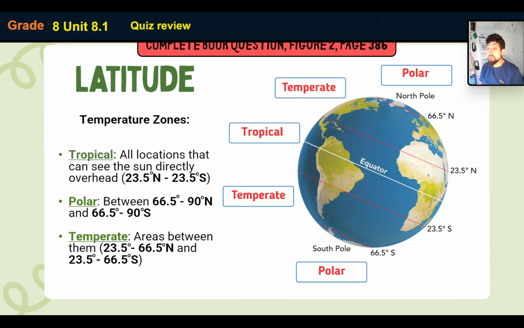We have three different zones. We have the equator, where we have the tropical zone, and the tropical zone is kind of like that humid zone with monsoon rains, and it doesn't snow. It's usually warm, and the difference in temperature is minimal. So it goes from like 20 degrees to 35 degrees. It's usually quite warm, and as we said, it's quite humid.